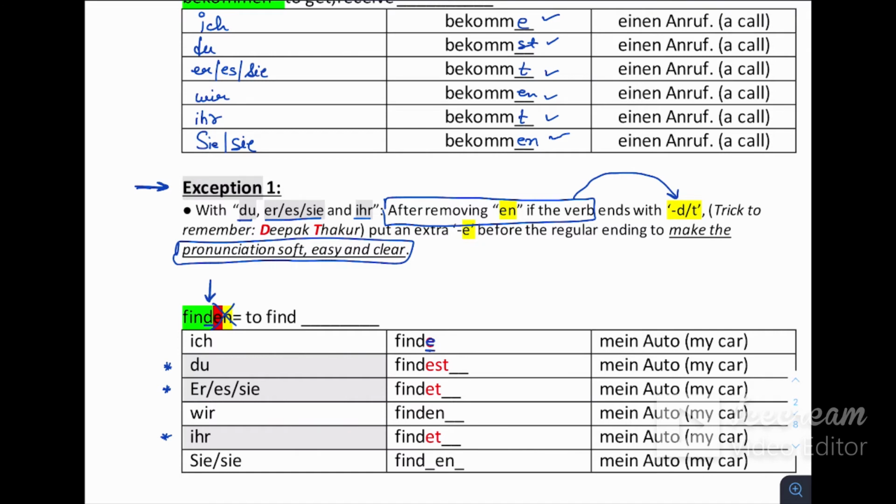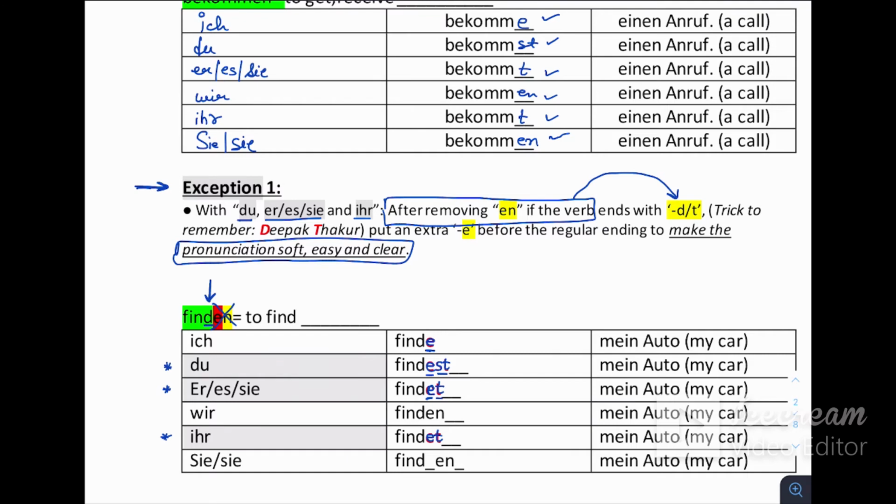But with du, er sie es and ihr, they said that after removing en, you just need to put an extra e and then st, your regular ending. So our regular ending is st, and we have just put an extra e here, and here also an extra e and the regular ending t. Here it is the same: we have finden, extra e, then t, and sie finden.